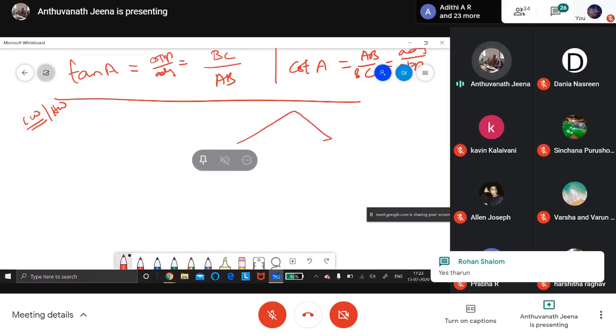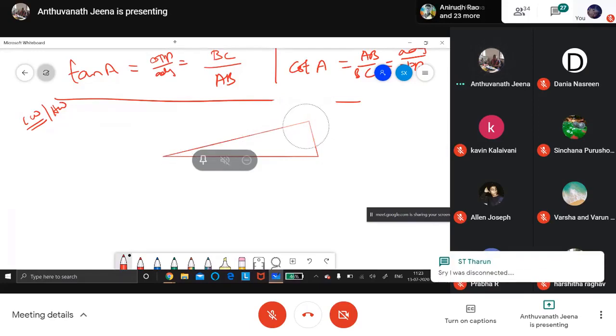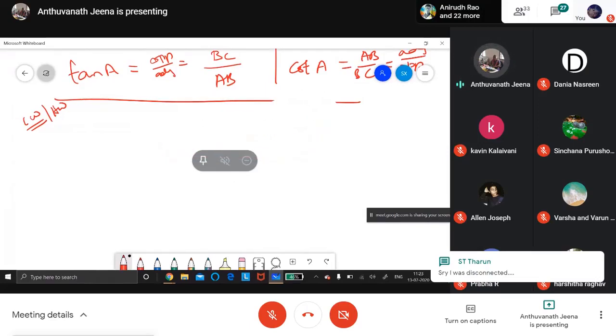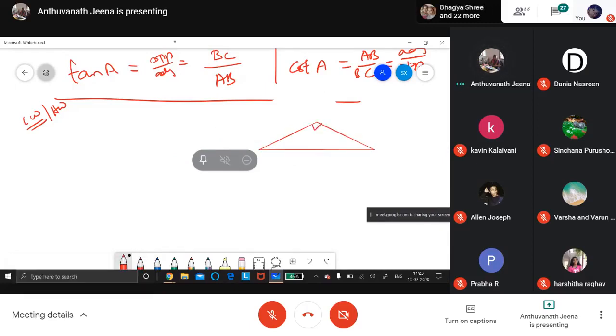Now we'll take the same triangle. This is B, 90 degrees. The board is putting its own diagram instead of what I'm drawing. Like this, this is the 90 degree angle. B, A, C. Given this side is 13, this is 5. Now find A.